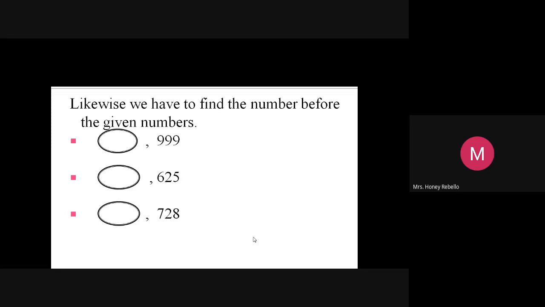Same way, just see which number is in the first ones place. 9. Here all 9, 9, 9: 999. Take the ones place number. It's 9. Now, which number comes before 9?